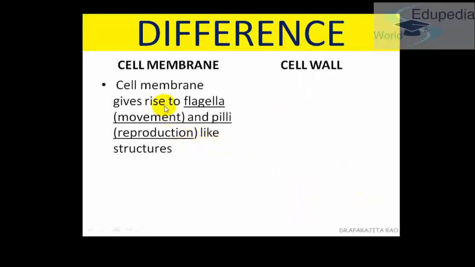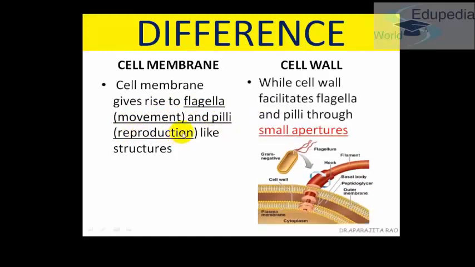The cell membrane changes its own shape and gives rise to flagella, which are used for movement, or pili, which are used for reproduction. Whereas a cell wall facilitates flagella and pili through small apertures. See, there is a small aperture and through it the flagellum is coming out.